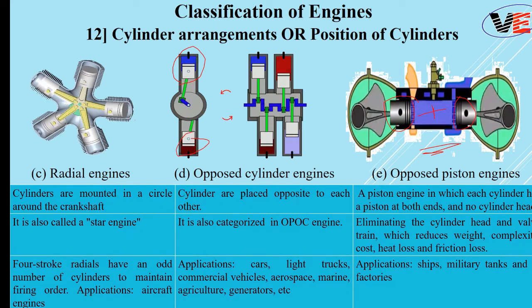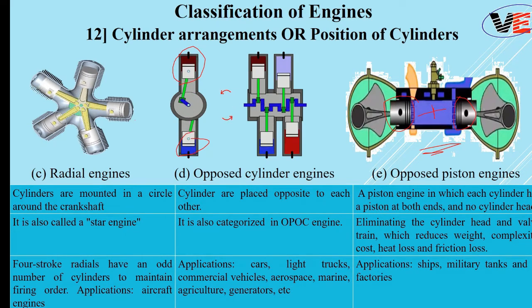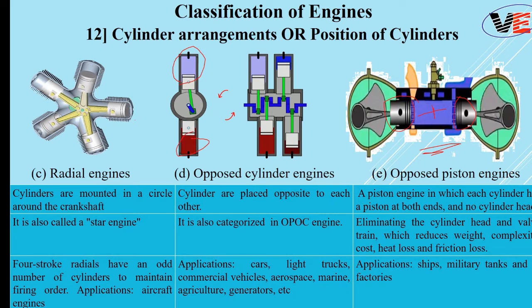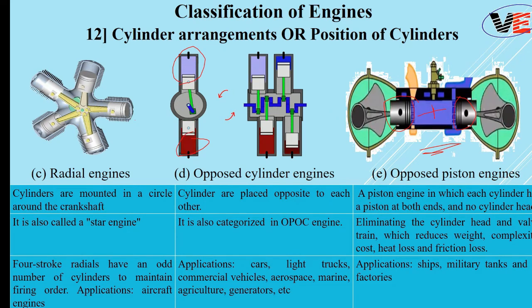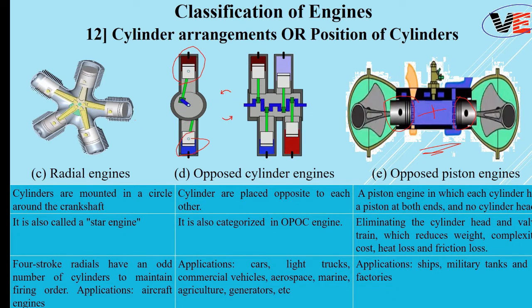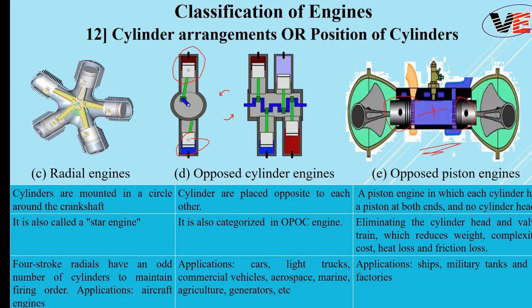In a radial engine, the cylinders are mounted in a circle around the crankshaft. A radial engine is also known as a star engine. The four-stroke radials have an odd number of cylinders, so as to maintain the firing order. So due to technical issues, it generally maintains an odd number of cylinders. Nowadays it is not used, it is almost obsolete, but previously it was used in aircraft engines.